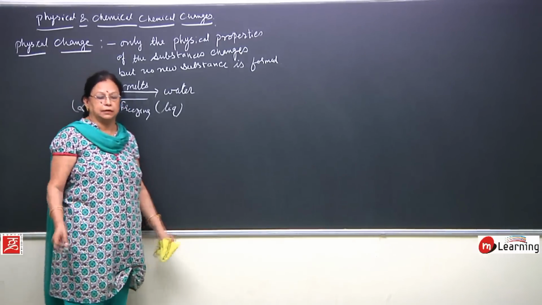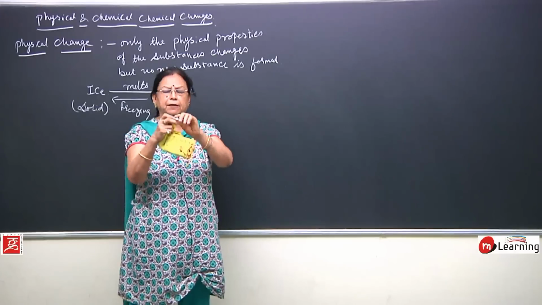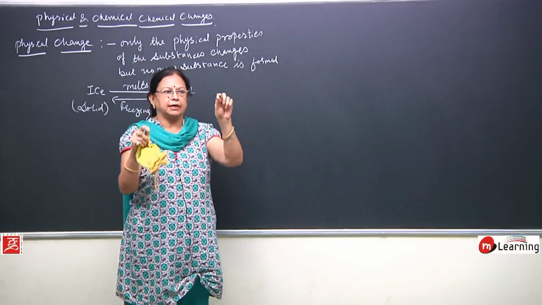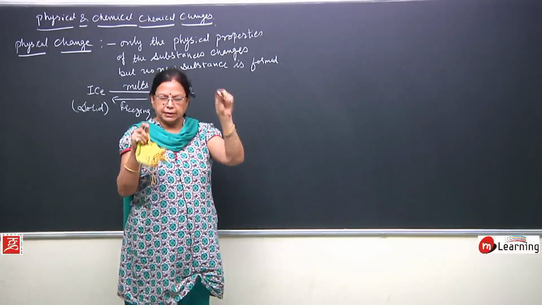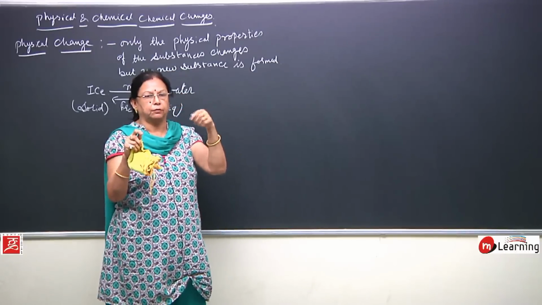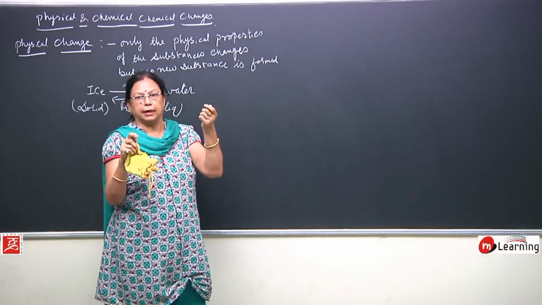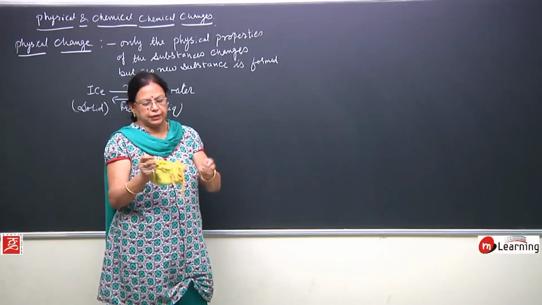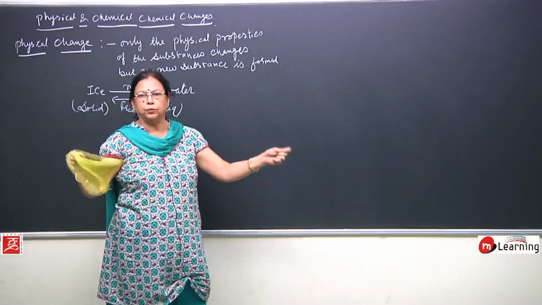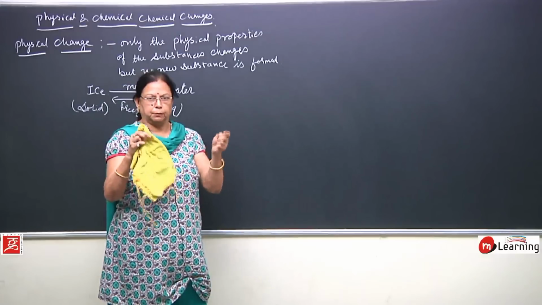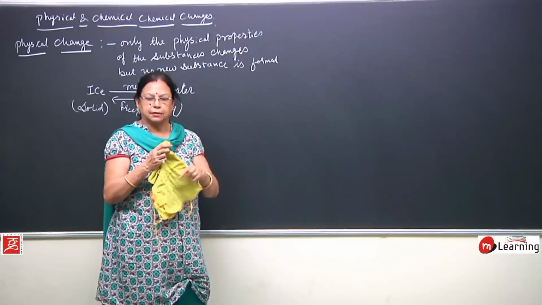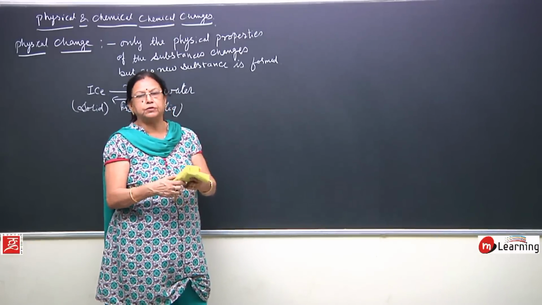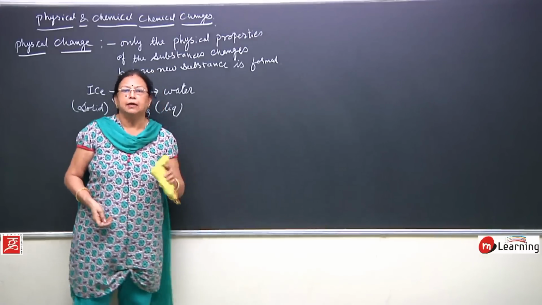Suppose you have a chalk. If I break it into two, its physical form has changed, its size has become smaller, but is there any change in its chemical composition, or any new substance formed? No. So what type of change is this? This is again a physical change. If I tear this piece of cloth into two, the pieces will become smaller and smaller, but it will remain cloth only. Is any new substance formed? No. So this is again a physical change.